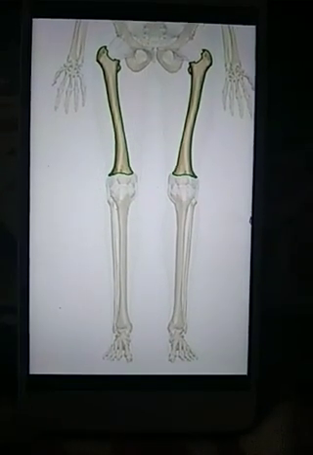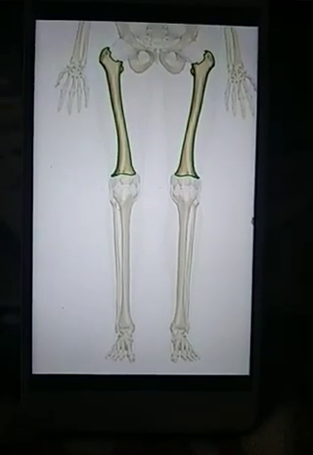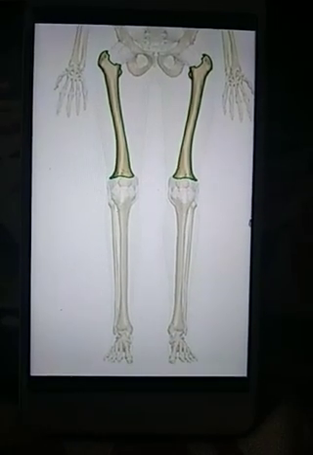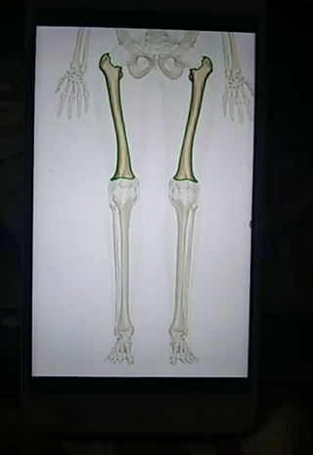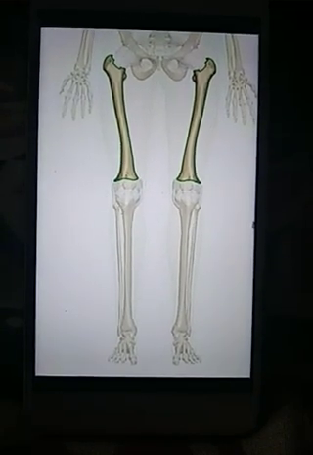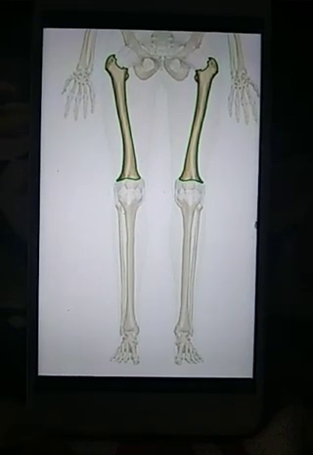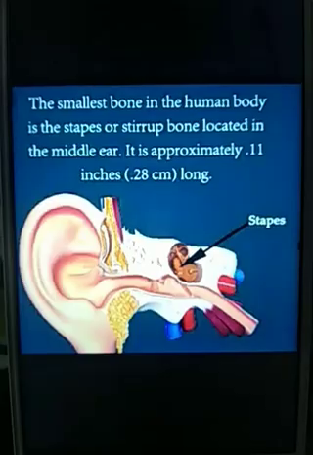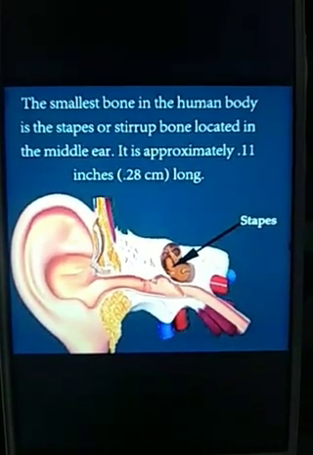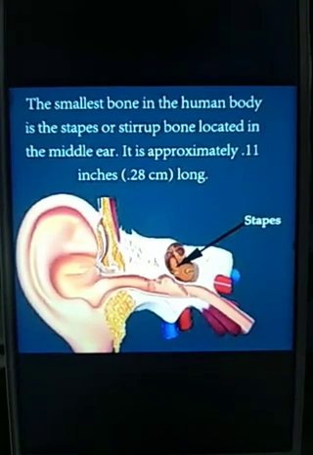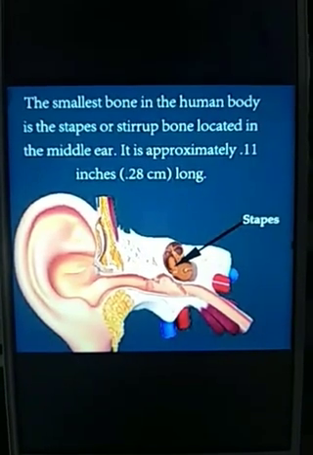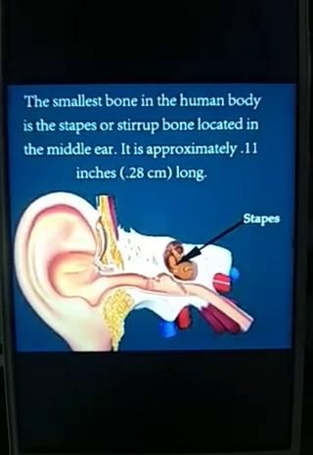Now let me tell you one fact about the largest bone in our body, that is the femur bone present in our thigh part of the body. In common term we call it a thigh bone also, and its scientific name is femur bone. It is the longest or say the largest bone in our body. And here is the smallest bone in our body, that is the bone present in our middle ear, which is known as stapes or stirrup bone. It is the smallest bone in our body.